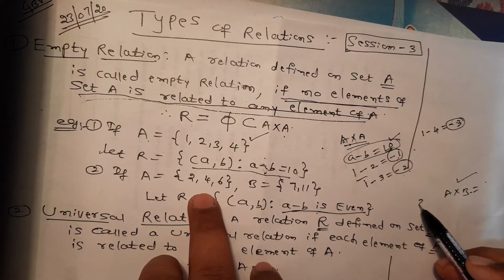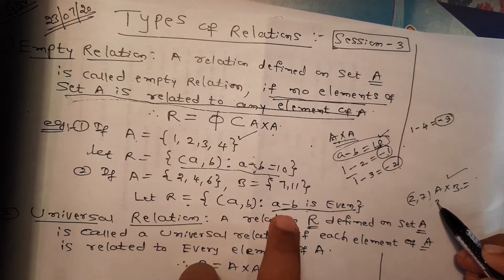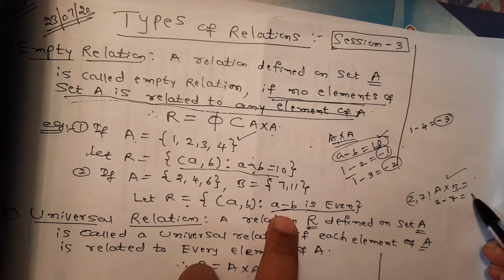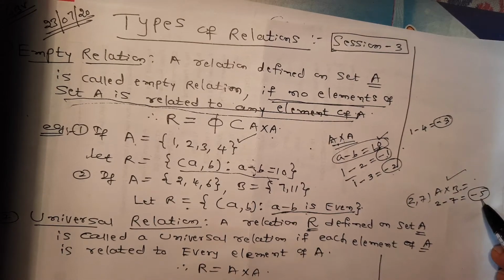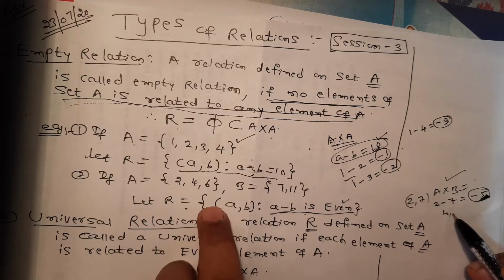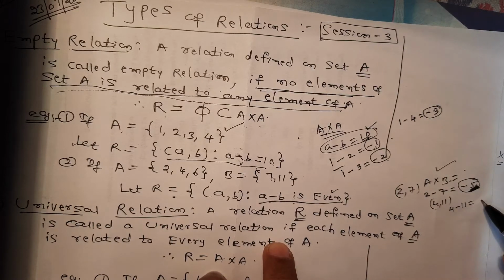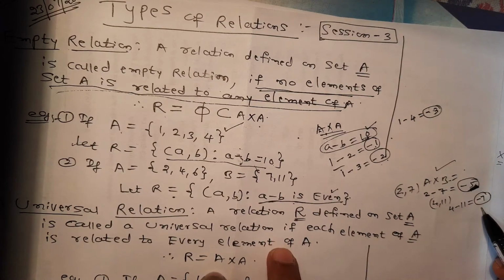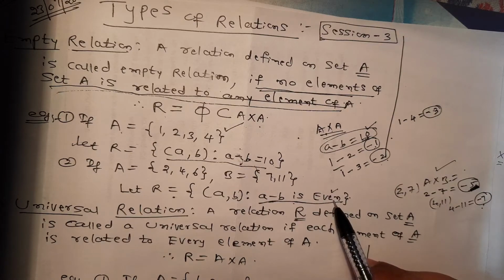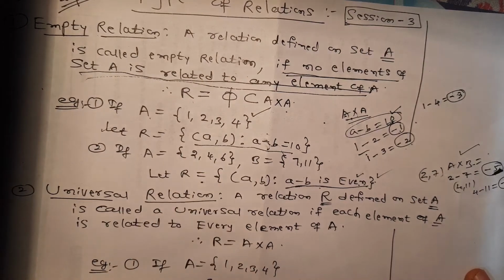Let me check one. I take this pair 2, 7. I said a minus b is even. Let me take the difference 2 minus 7, it will be minus 5. So it is odd, but I said even. So I am not getting even here. Let me take another pair, say 4, 11. The difference 4 minus 11 will be minus 7. Once again I get odd, but I said even. Therefore, this is also an example for empty relation.